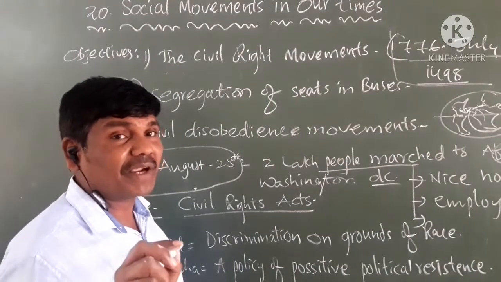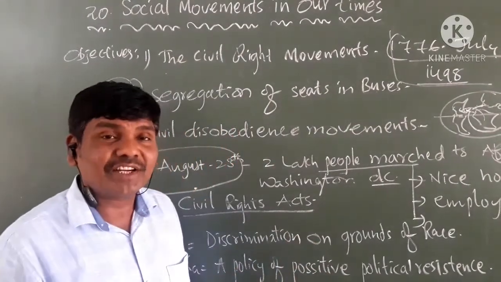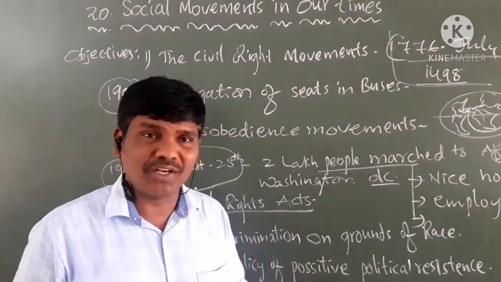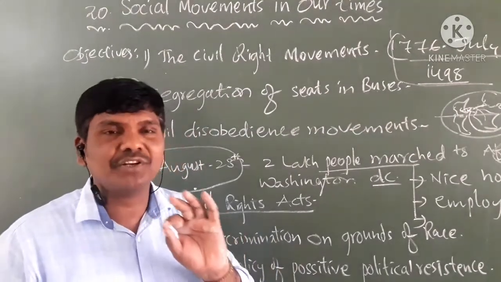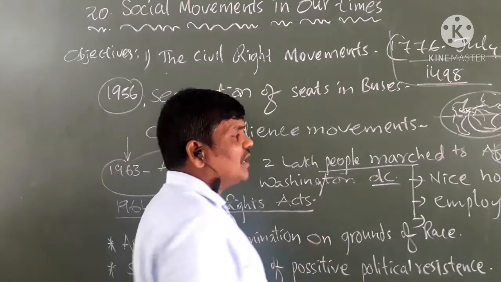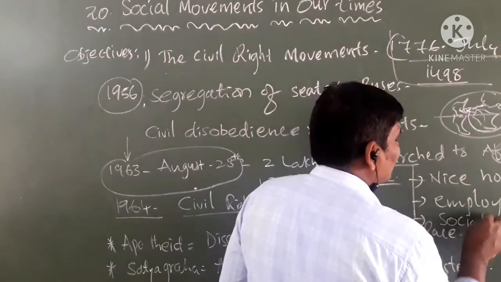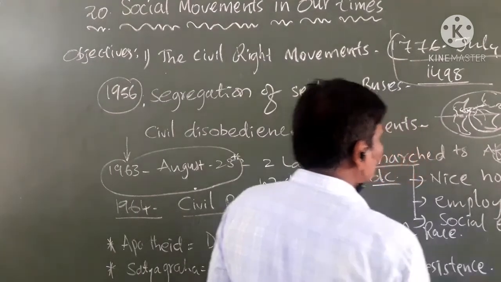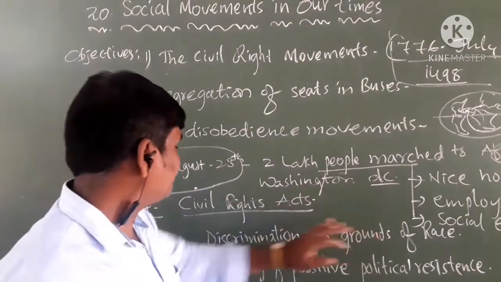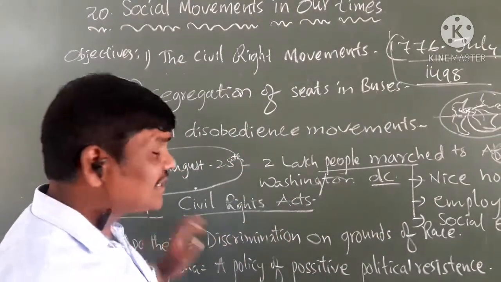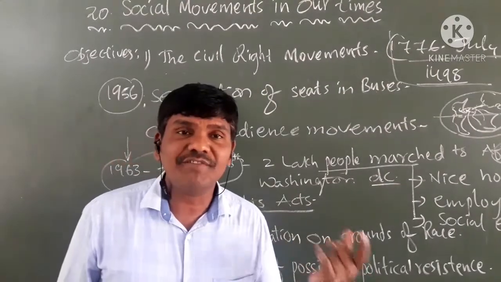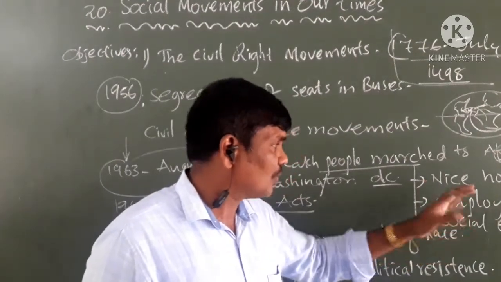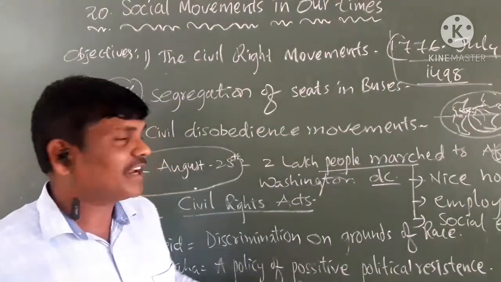Why did they fight for this? Because Aristotle said that all humans are social animals. Discrimination should not take place there. So, social equality. These are the 3 major principles they fought for, and finally these people achieved them. That is the 1964 civil rights movement. By the civil rights movement, they achieved these 3 things. Finally, they became very happy.